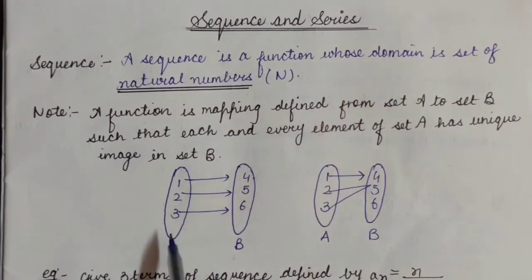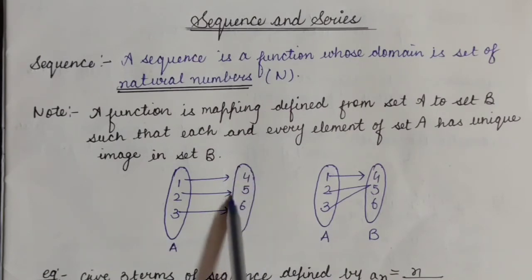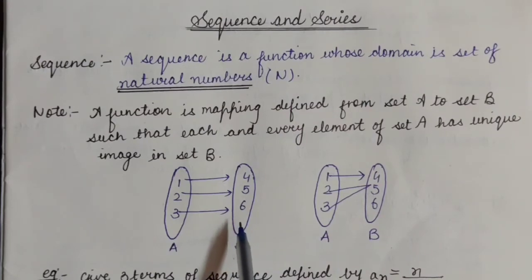See students, in this example, set A and set B. As we are establishing the images of set A in set B, in this case set A will work like domain, and all the images will be found in set B of each and every element of set A.